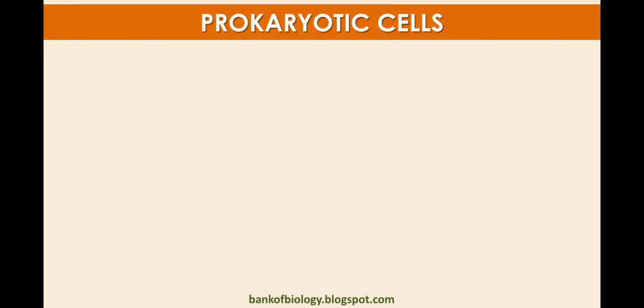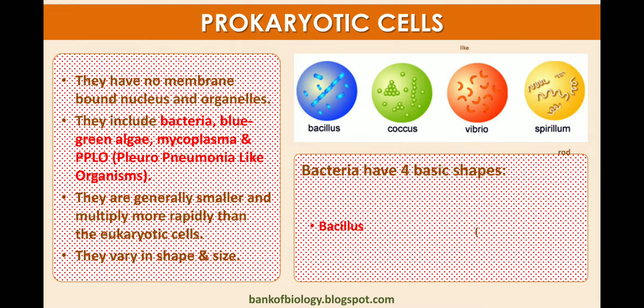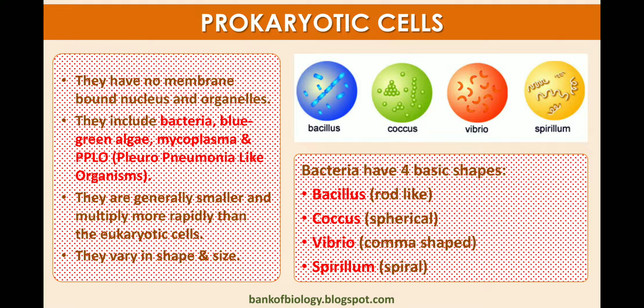Prokaryotic cells are cells that do not have a well-organized nucleus. They have no membrane-bound nucleus and organelles. Prokaryotic cells include bacteria, blue-green algae, mycoplasma, and pleuropneumonia-like organisms. Prokaryotic cells are generally small and multiply more rapidly than eukaryotic cells, and they vary in shape and size. Bacteria have four basic shapes.